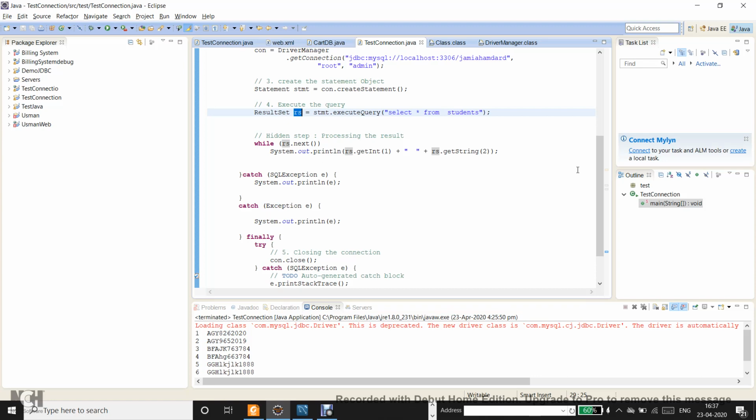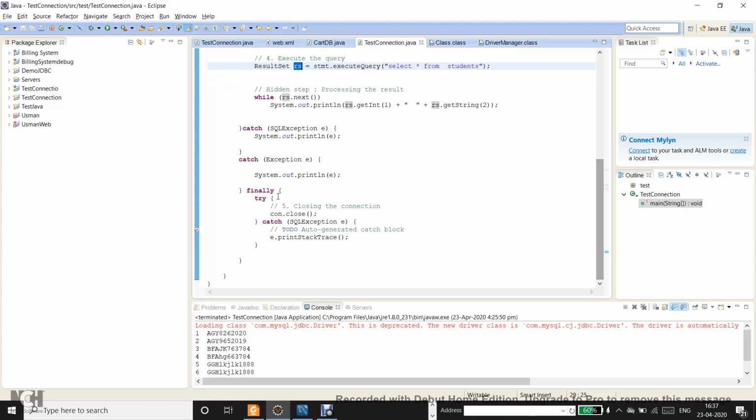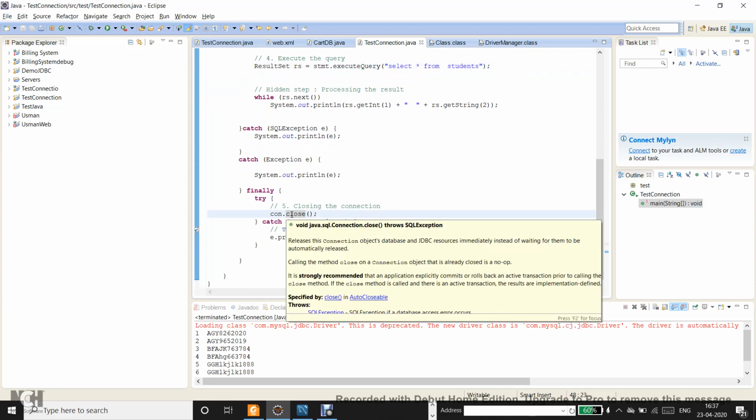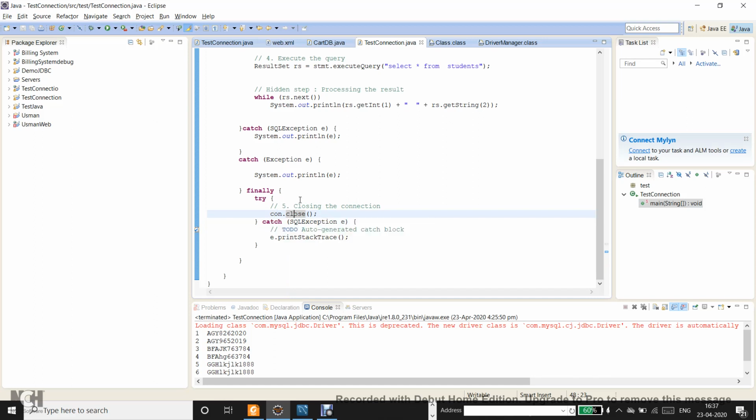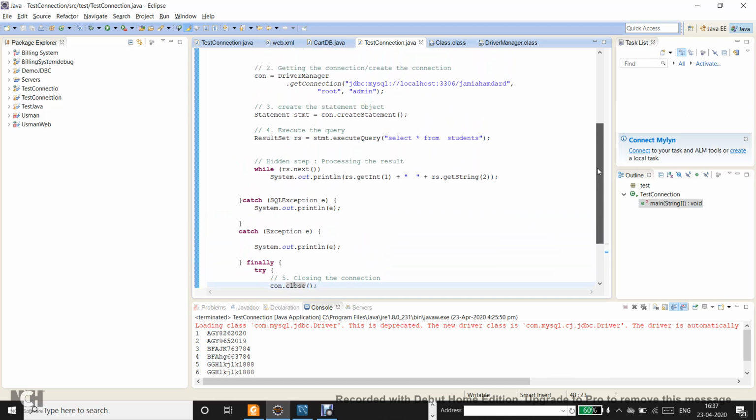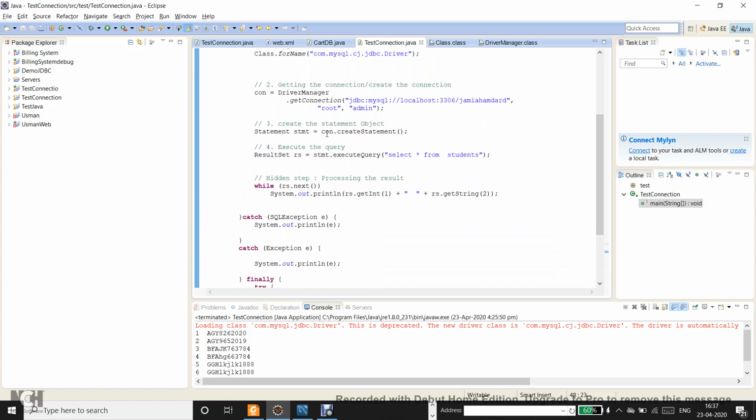Then there is a finally block, and inside the finally block I have called connection dot close. So I am closing the connection. Once the connection is closed, the statement is closed automatically, because the statement is created from the connection.